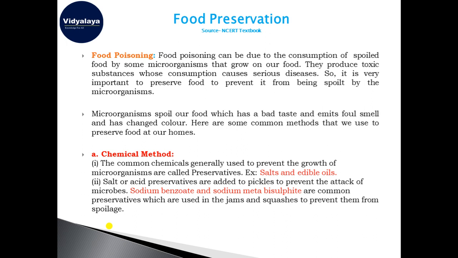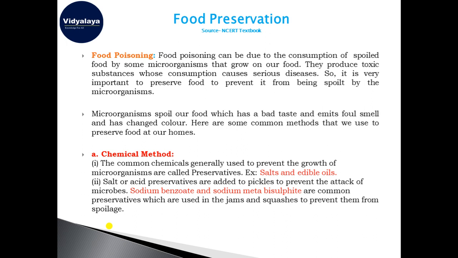Because when the food is spoiled, there is a growth of microorganisms, and they produce toxic substances which on consumption can cause serious diseases. So it is very important to preserve food. That is why we are reading this section in this chapter.